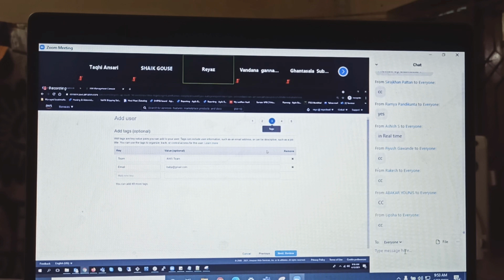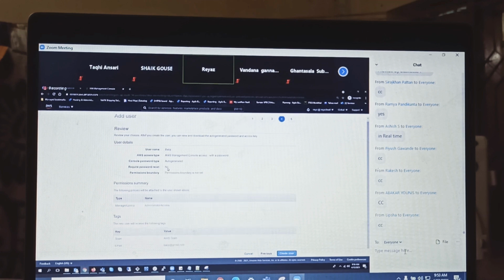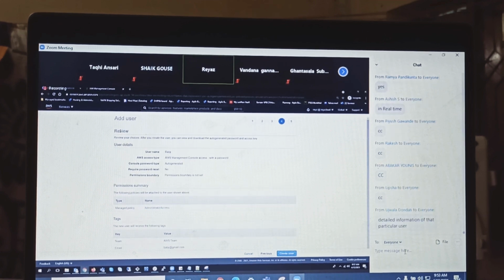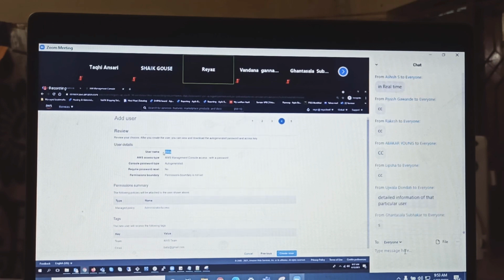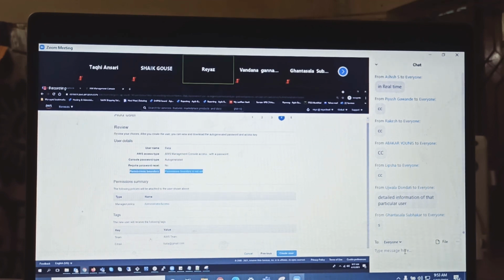Nice. So this is step 3, and then click on next, review. We don't have a habit of reviewing enough, right? But yeah, review it. So we have given the user details. Username is Babji, access type auto-generated password, reset, boundaries no, and administrator access, team, these details we have given. And then click on create user.